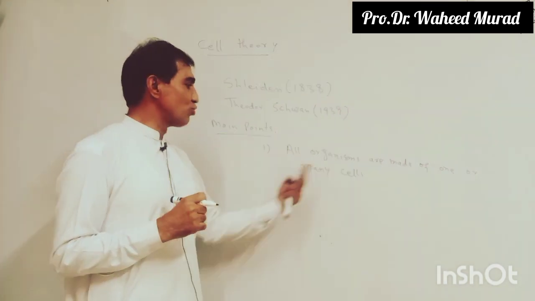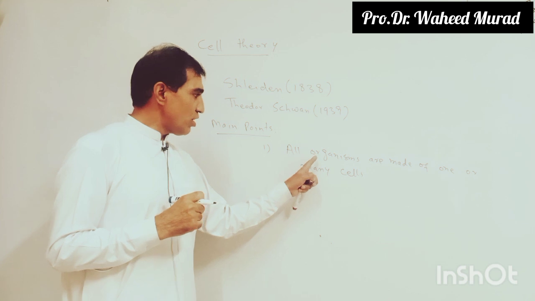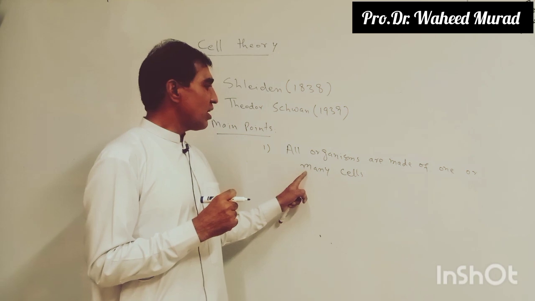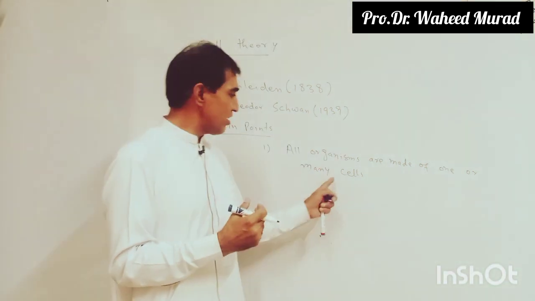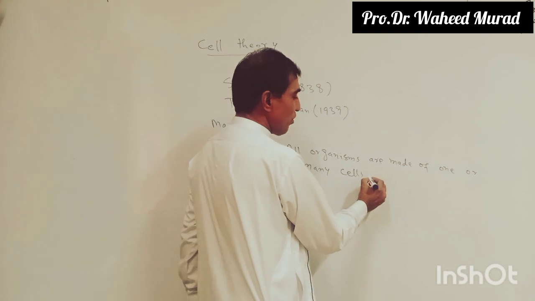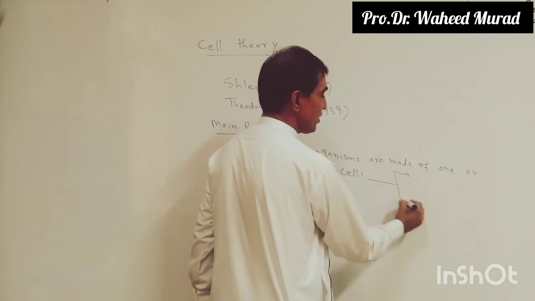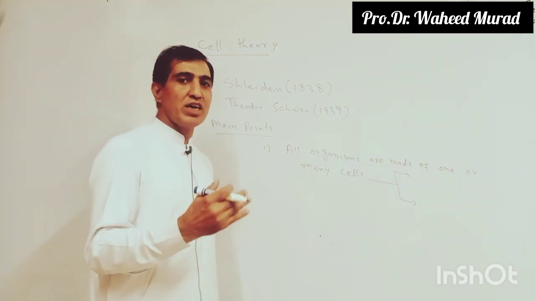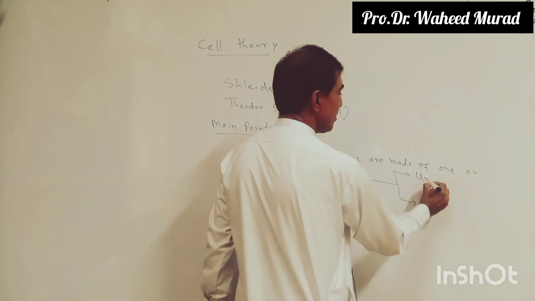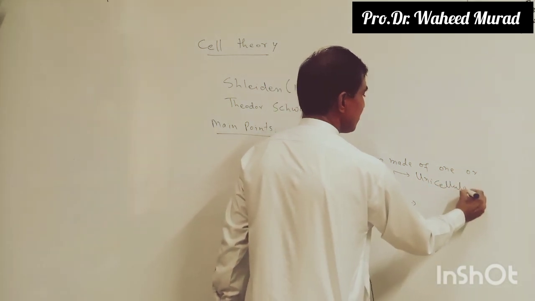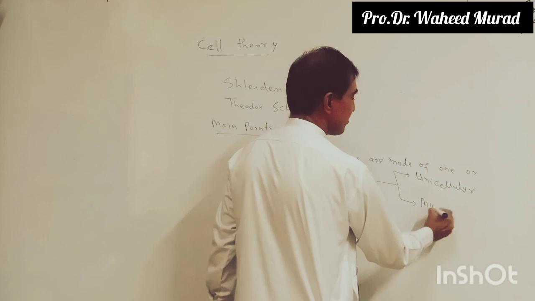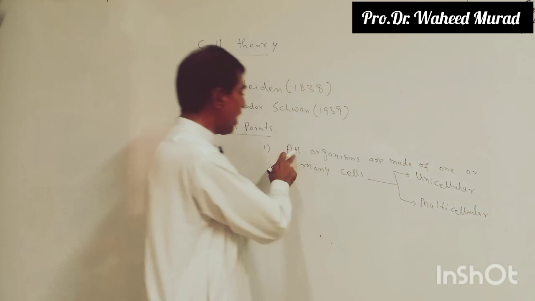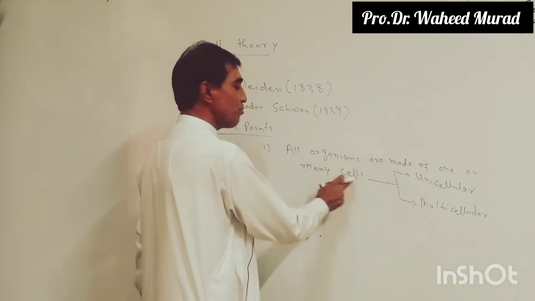So from here you can say that the organism may have one cell, or it will have many cells. Depending upon the number of cells, organisms are divided into two main types: unicellular organisms and multicellular organisms.